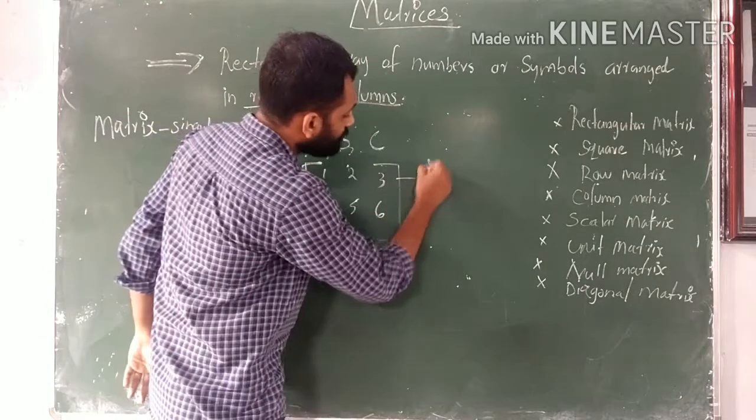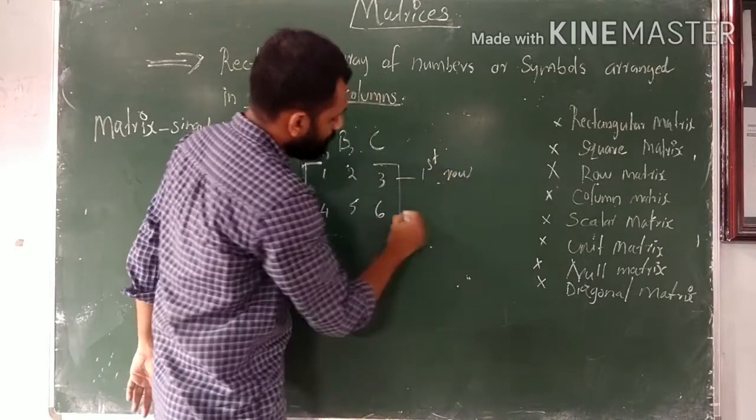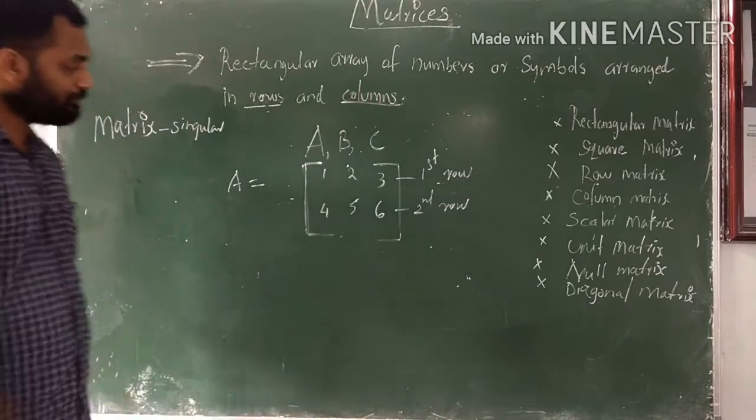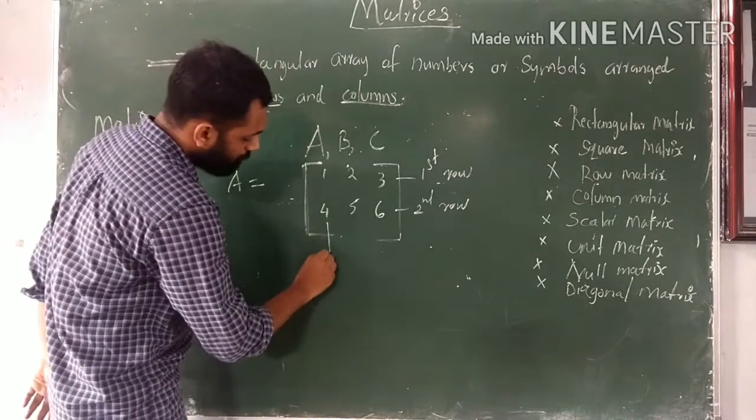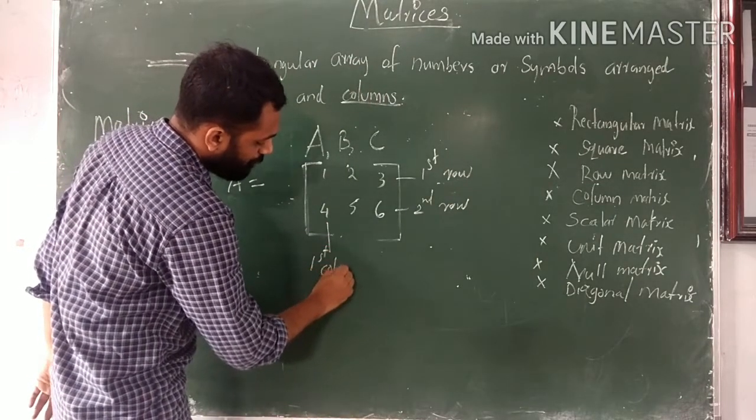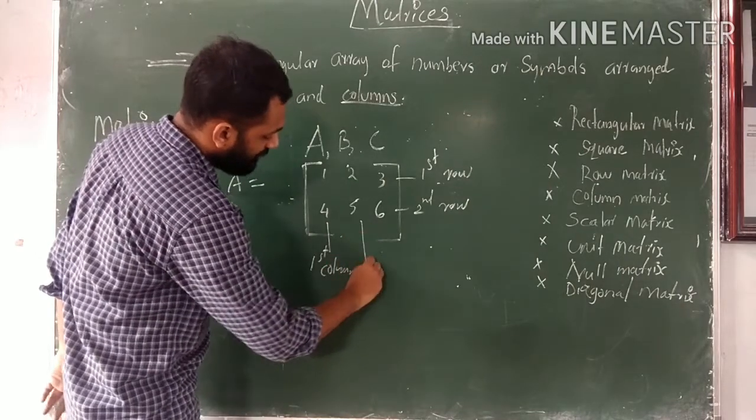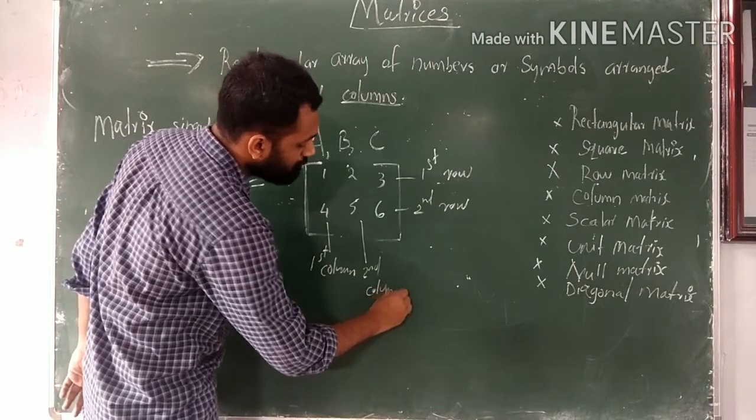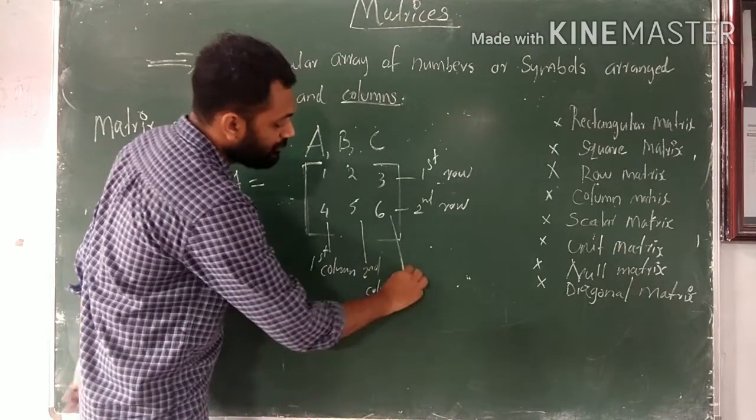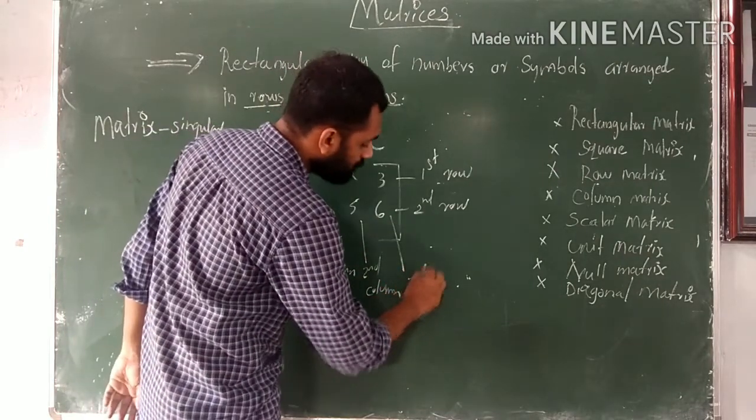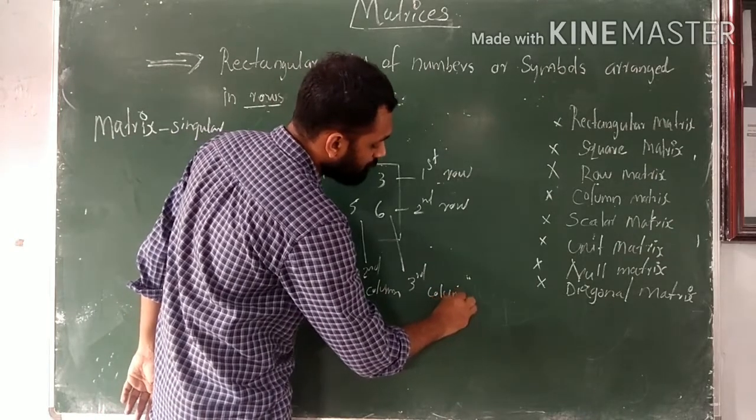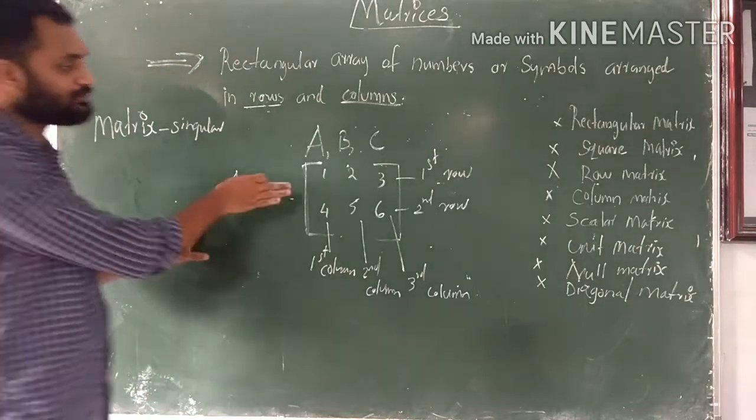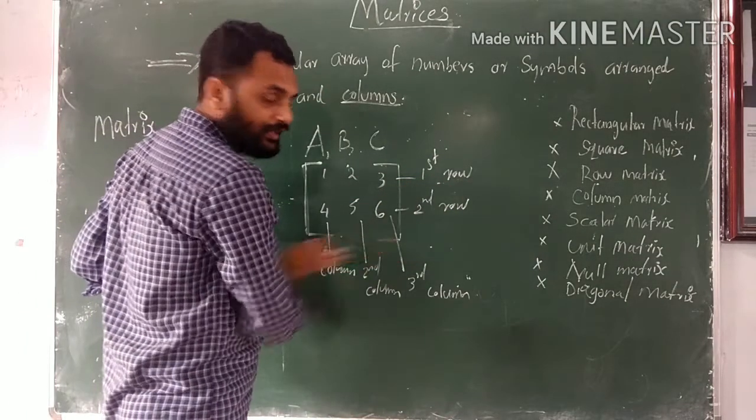First row, second row, and also first column, second column, and third column. In this matrix, we can see that there are 2 rows and 3 columns.